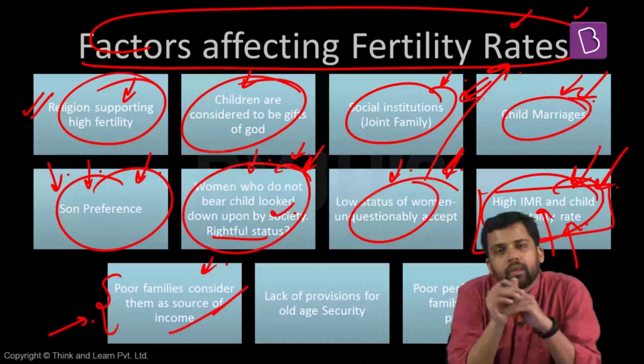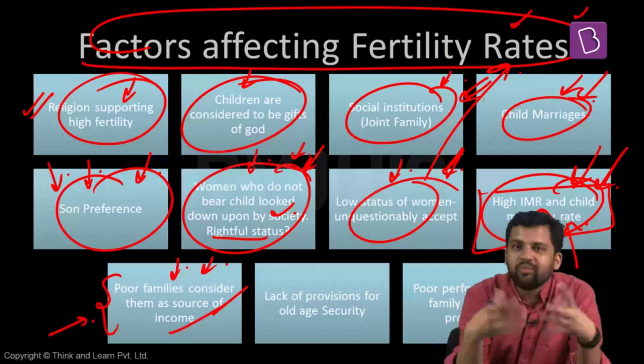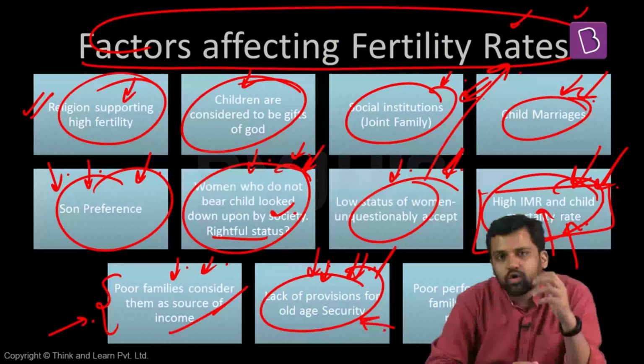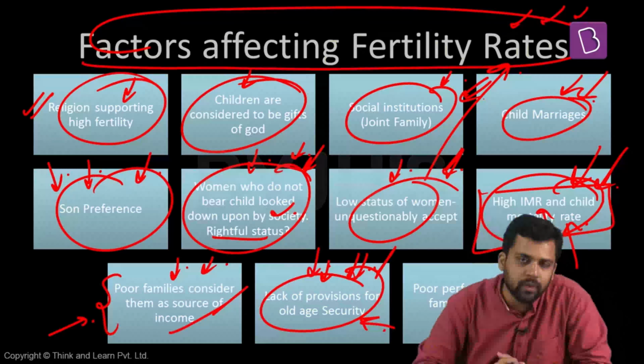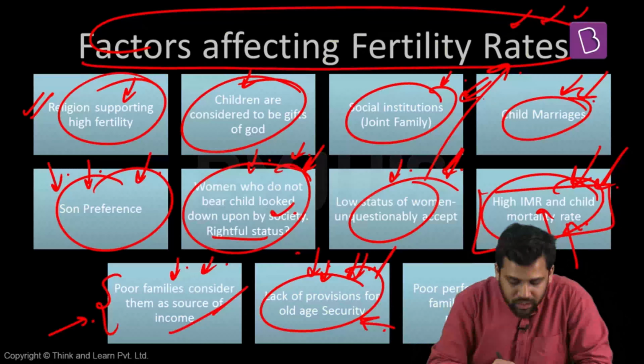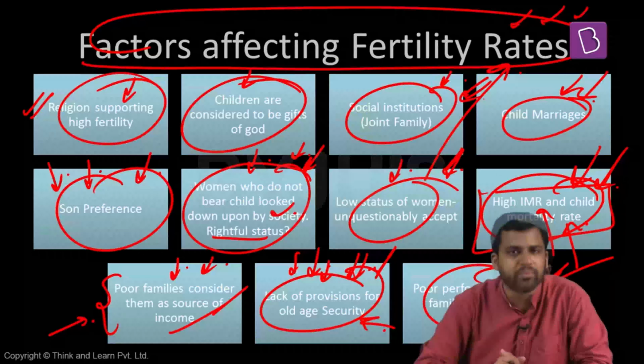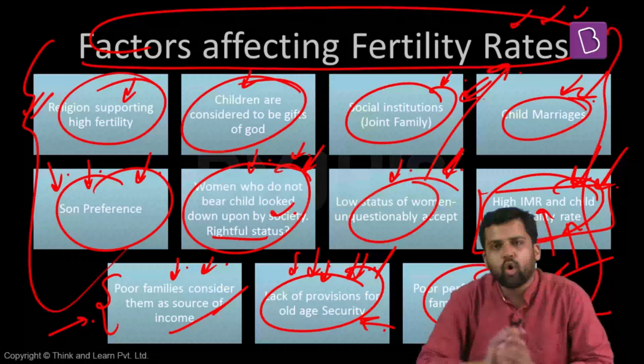Sometimes families consider children as a source of income. More the number of children, more the helping hands, especially in case of agrarian economy. Apart from that, we do not have proper provisions for pension. Sometimes parents go for more number of children because they feel that these children will support them during their old age. So lack of financial support, lack of different pension policies, that also leads to high number of children. Apart from that, there are some policy issues. For example, our family planning programs, our population control programs, were not very successful. It also led to high fertility rates. So all these factors have a bearing on fertility rate.